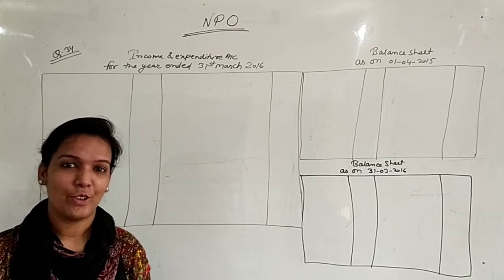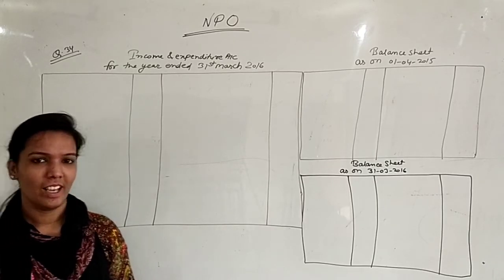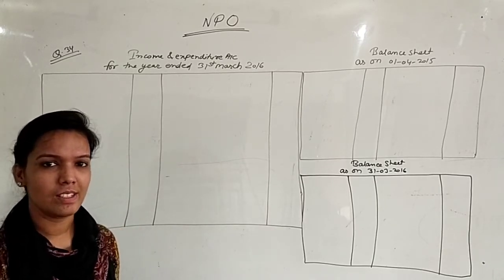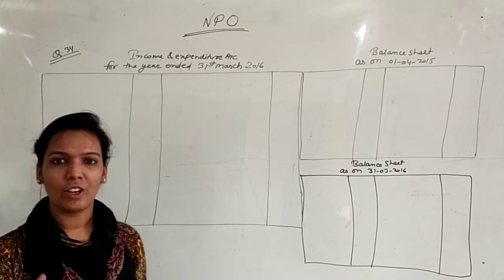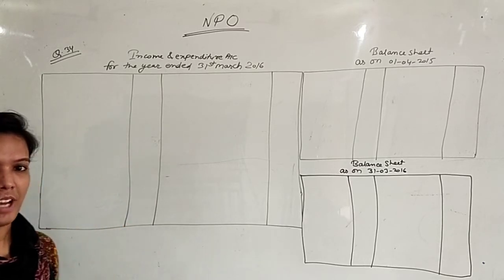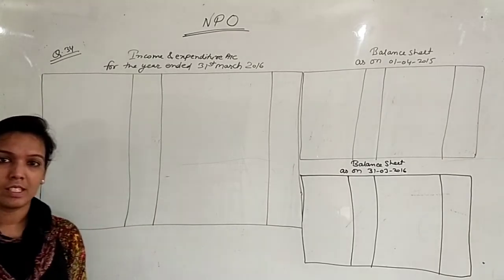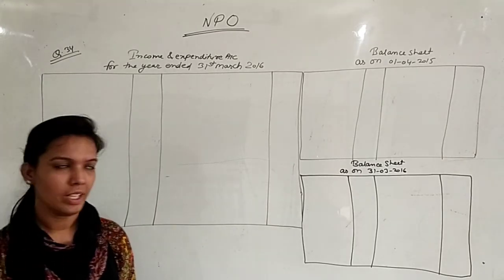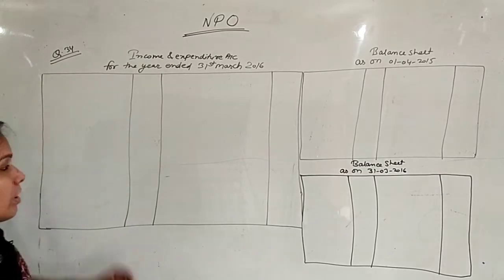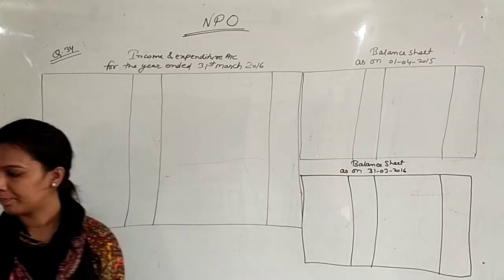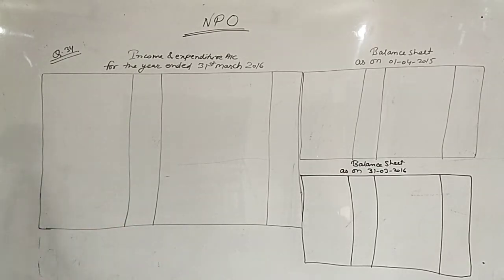This is the last video of the NPO chapter, and in this video we will solve two questions that are at the end of the chapter. So try to understand properly. Actually, these questions have a full summary of the chapter. So we will start with question number 34 first. Let's see what is there in this question.